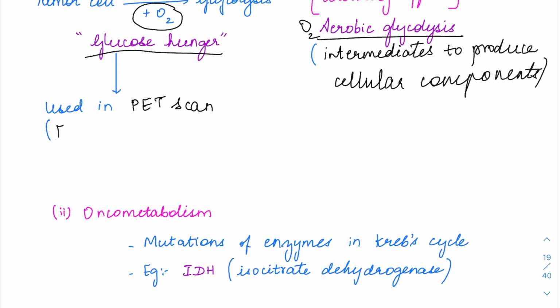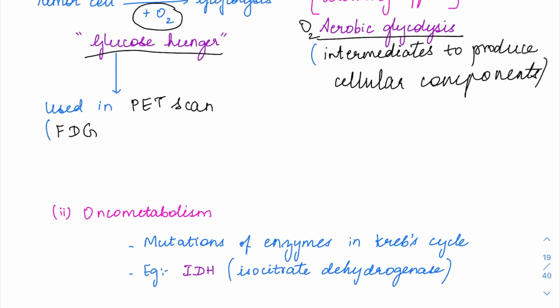So if you give fluorodeoxyglucose, FDG is the one which we use in the PET scan. So it is a fluorescent dye as well. So if you give this FDG glucose, it is going to be preferentially taken up by the rapidly dividing cells. Any rapidly dividing cells will undergo this Warburg effect rather than oxidative phosphorylation. So in bone marrow cells also, which are rapidly dividing, and any kind of proliferative cells in the body, normal cells also, it is going to take up this FDG because they undergo this Warburg effect.